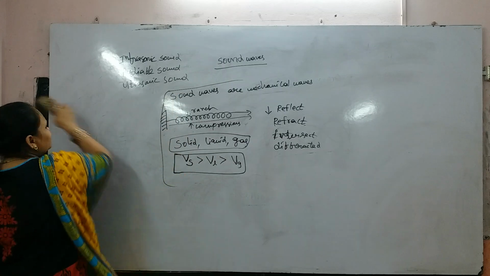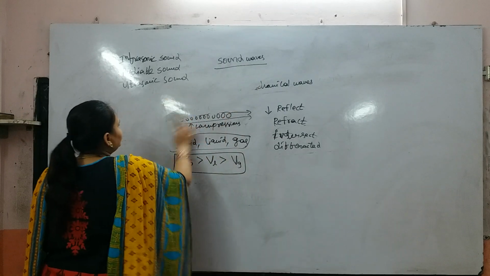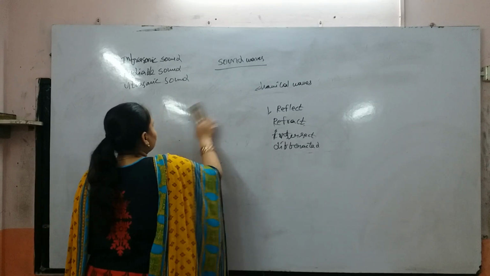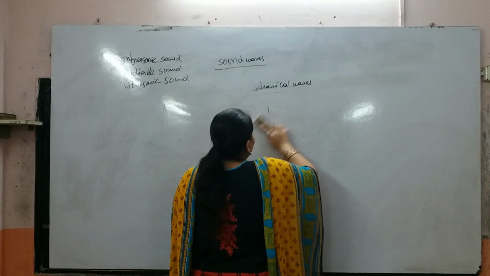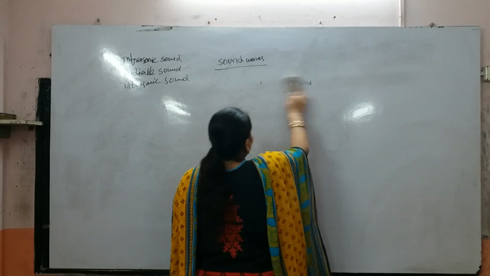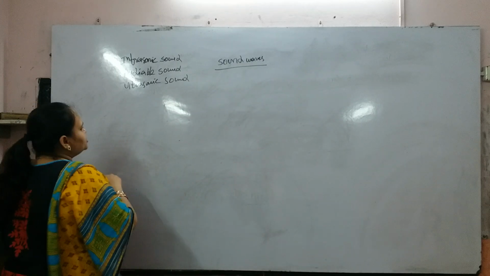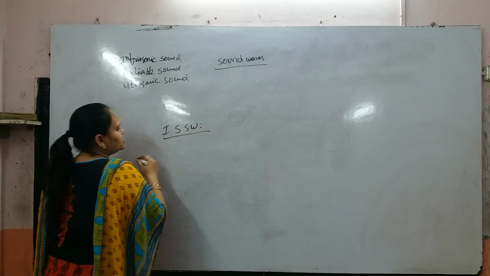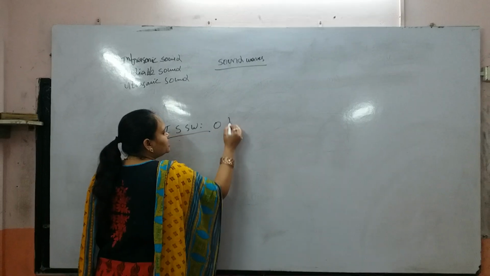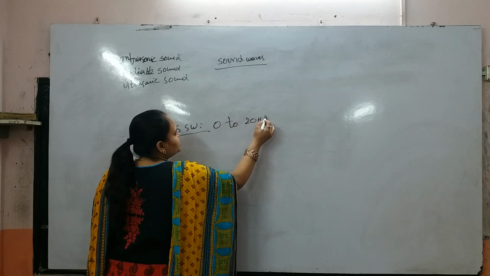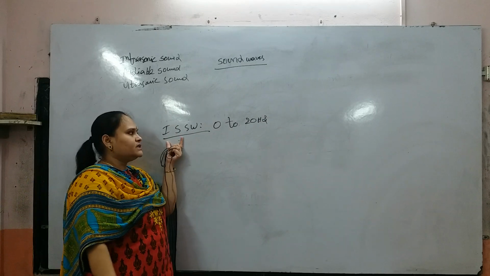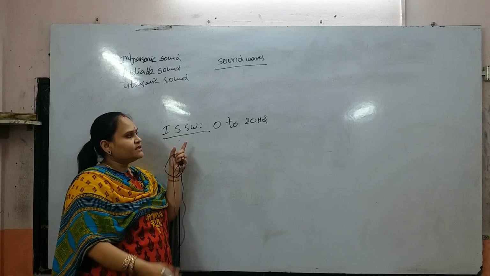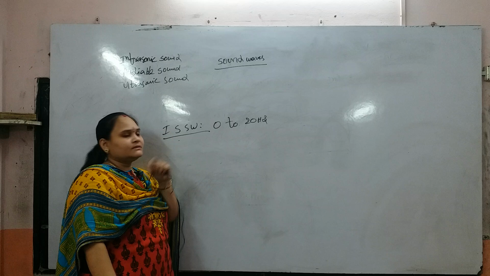Now the different ranges in sound. Daily we hear different sounds in nature, but some sounds are not heard. Why? Because of the range. First is infrasonic sound waves, the range from 0 to 20 Hz. Some insect sounds are between 0 and 20 Hz, so we can't hear those sounds.